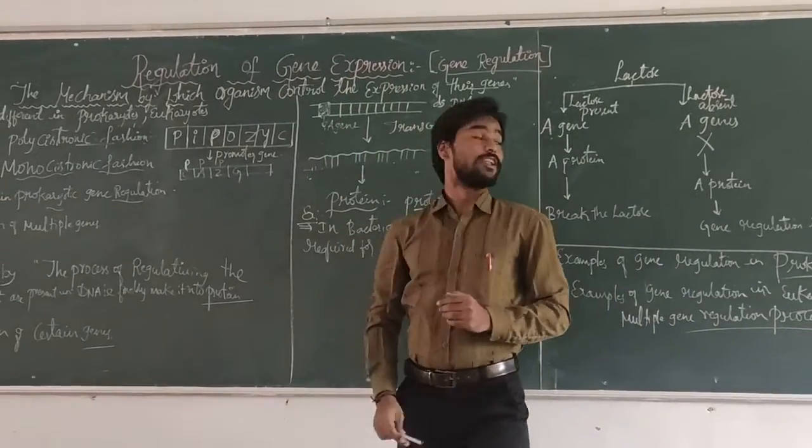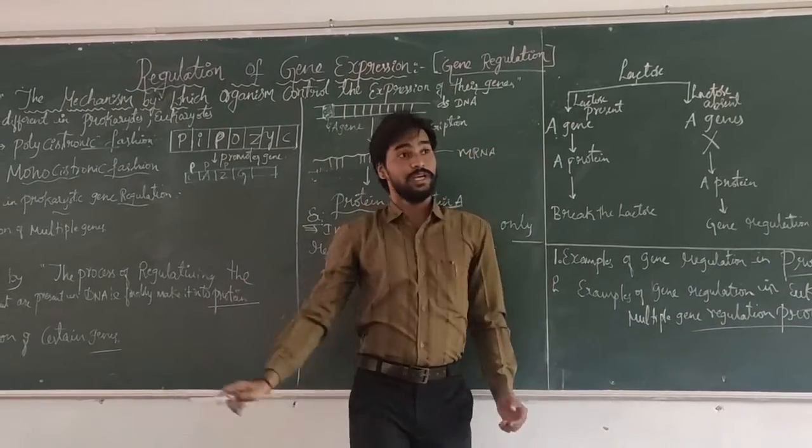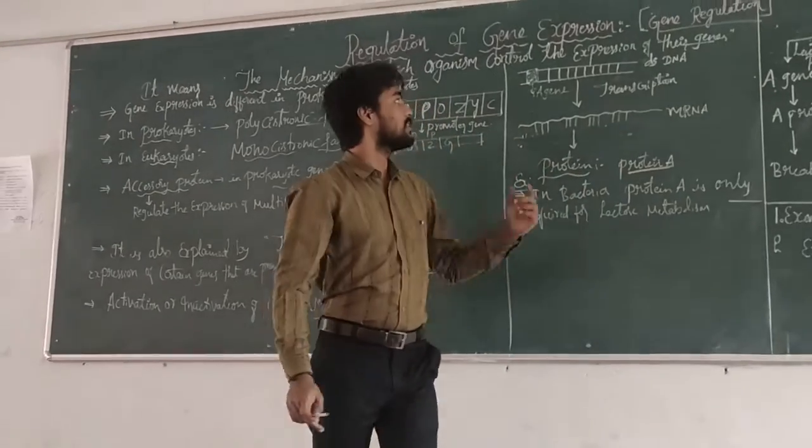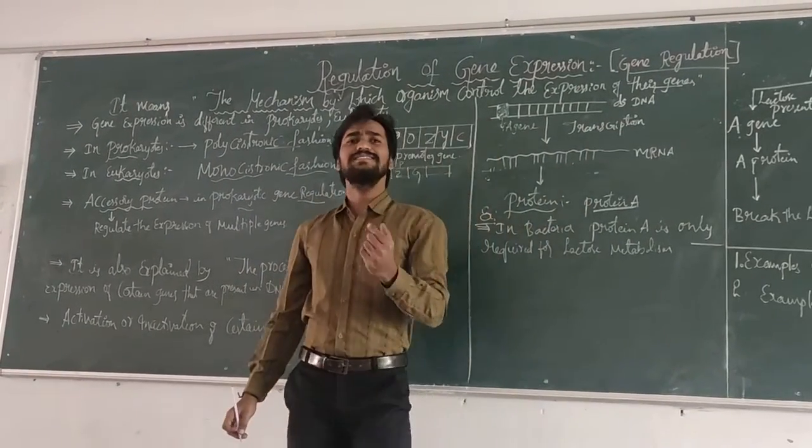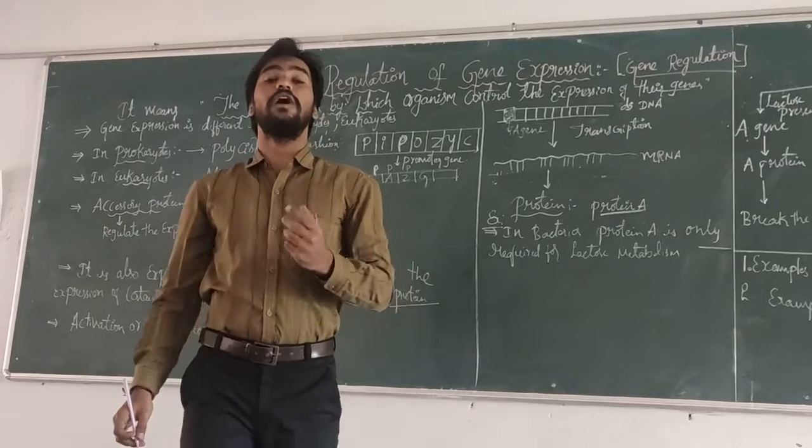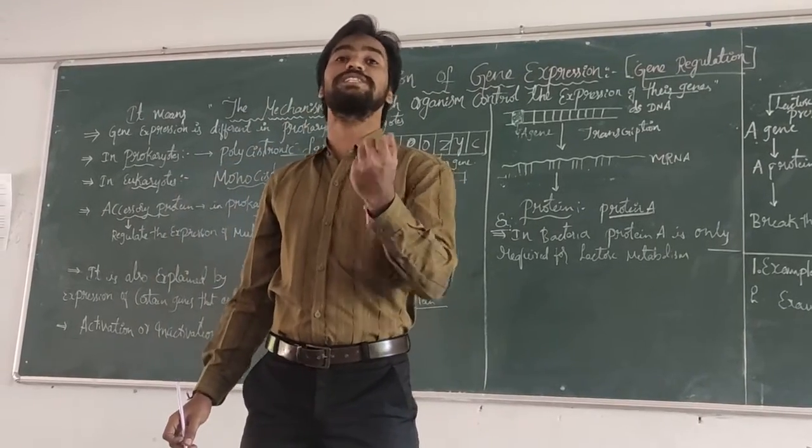Regulation means control. According to our definition, gene regulation is the mechanism by which organisms control the expression of the genes.